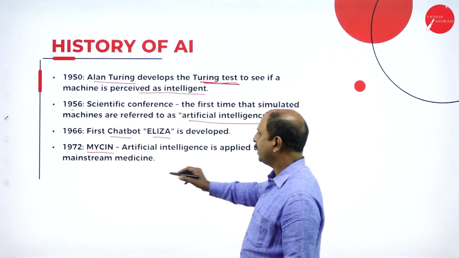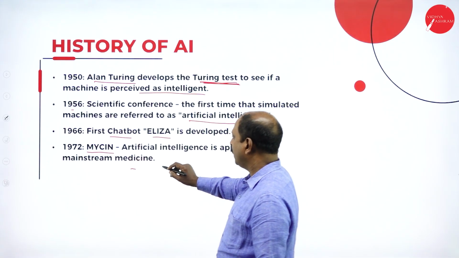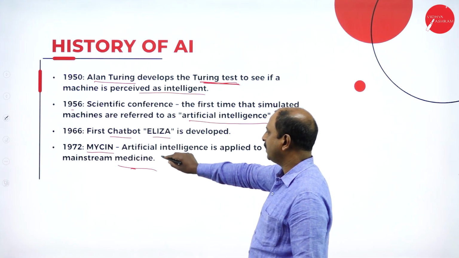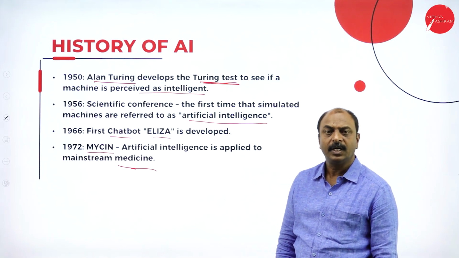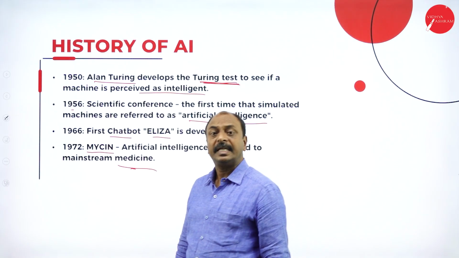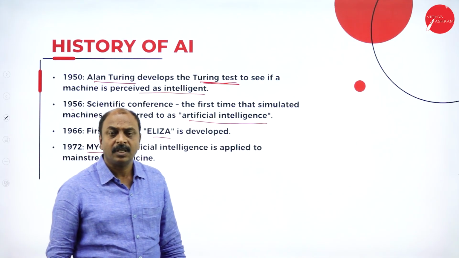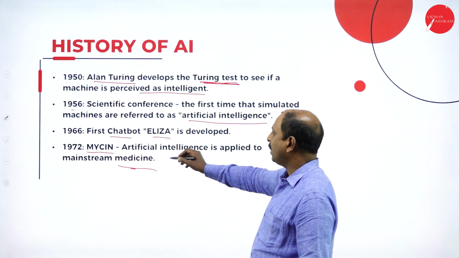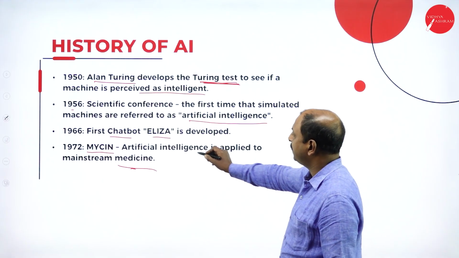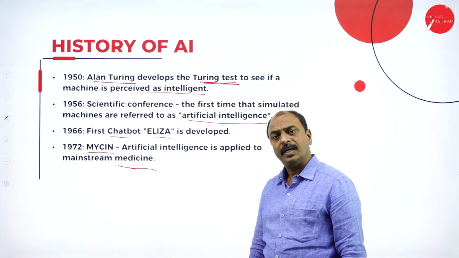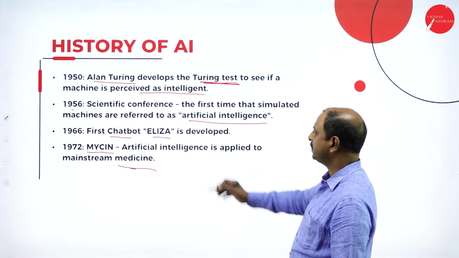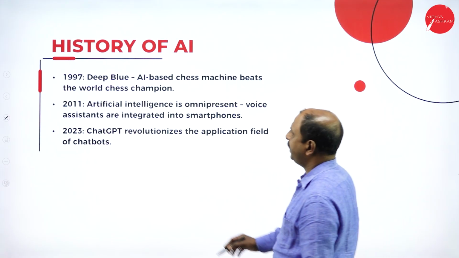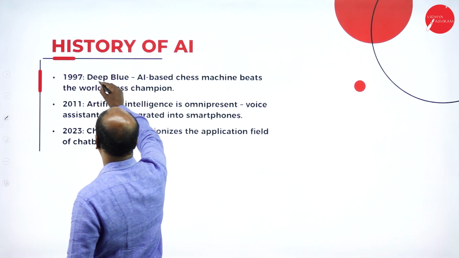They were using it in the field of medicine, and this expert system is used in medical science to find out the reason for a particular disease or virus, and also to predict or recommend the antibiotic for that particular disease. This is MYCIN. And in 1997, it's Deep Blue.